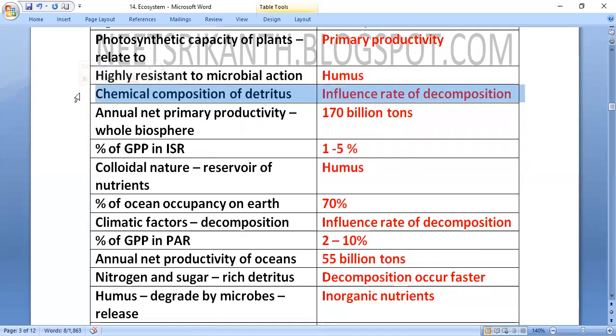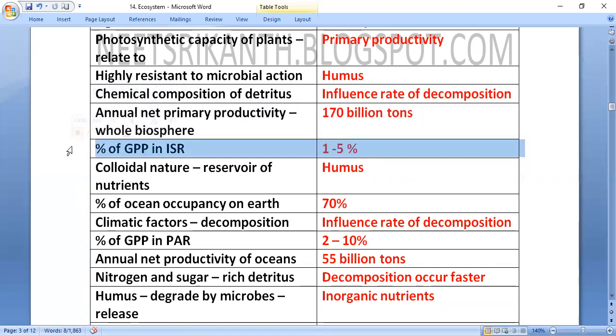Chemical composition of detritus influences the rate of decomposition. Annual net primary productivity of the whole biosphere is 170 billion tons.